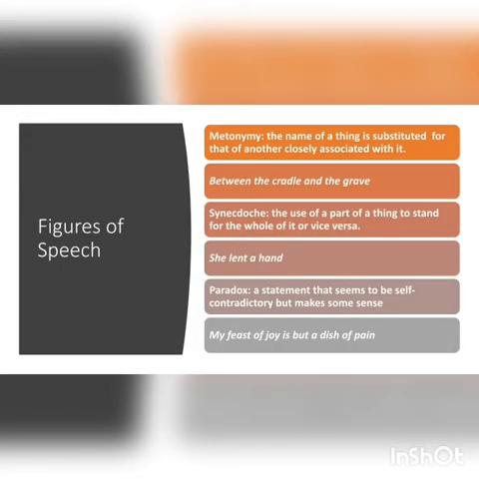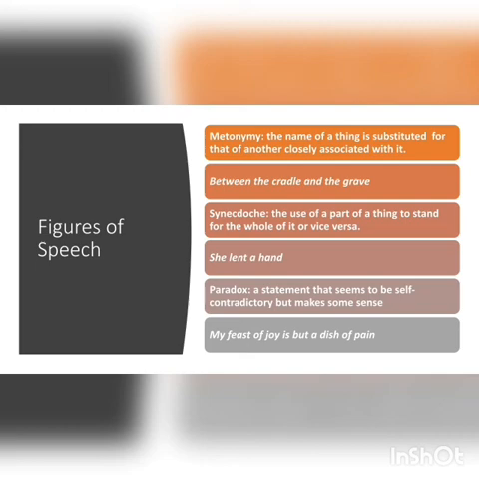The other figure of speech is metonymy. Metonymy is the name of a thing that is substituted for that of another closely associated with it. For example, between the cradle and the grave. The cradle represents the birth of someone, while the grave represents the death.